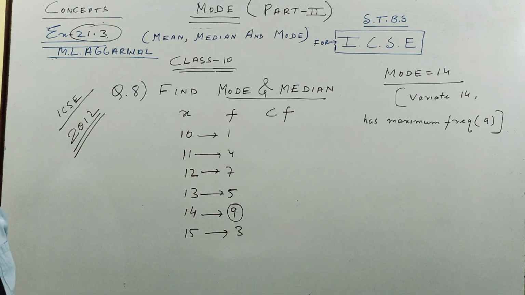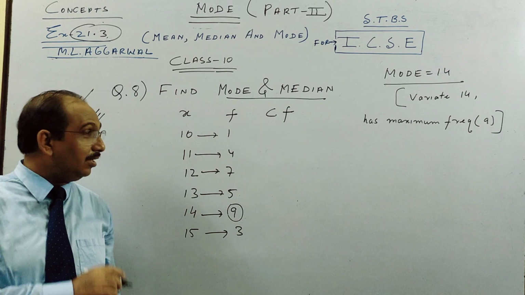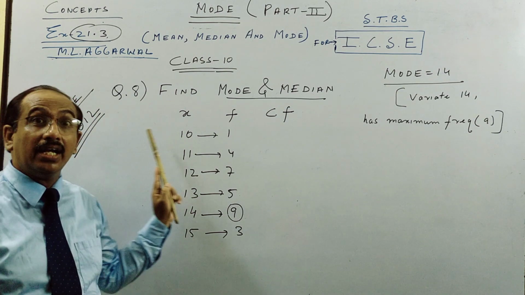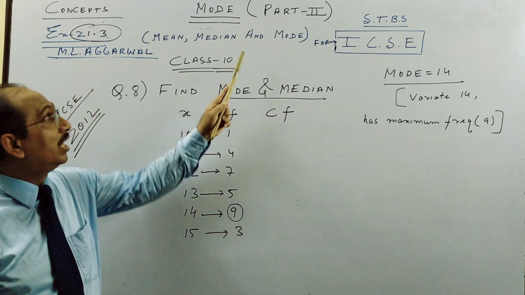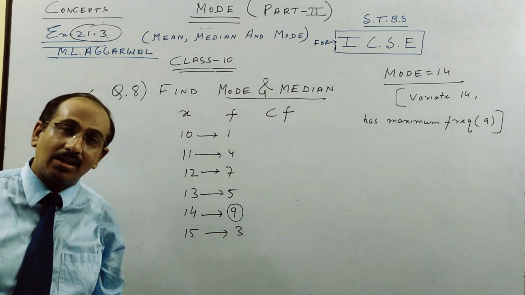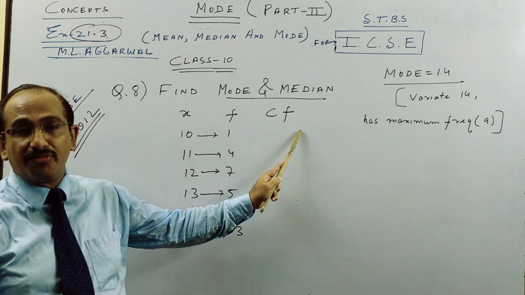Now how to find the median? As I taught you in my part 1, for raw, ungrouped data we put it in an array or ascending order. But in grouped data, we have to find something called cumulative frequency.